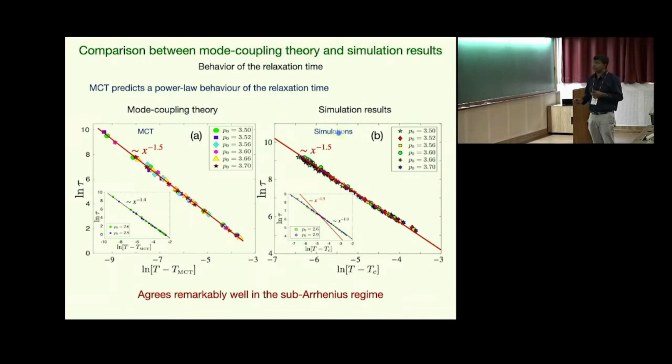Also, this exponent in the particulate system, even when there is this straight line in the log-log plot, the exponent can be defined. Here we see the exact same exponent in the subharmonious regime. As we go to the low P-naught regime, the dynamics become superharmonious, and then it becomes the same as the particulate system. So in the superharmonious regime, we get the exponent from MCT 1.4, but in the simulation we get 1. So there the comparison becomes weaker.